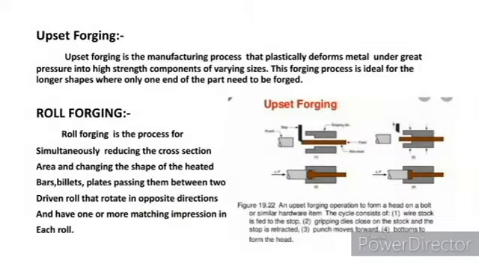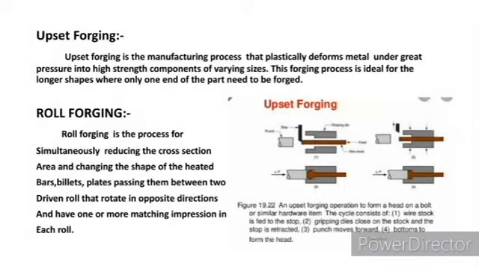Upset forging. Upset forging can be explained in simple words as decreasing the length while comparably increasing the width of a material. It is majorly used on large, long-shaped materials, and the extension of width takes place at any one of the ends of the metal.